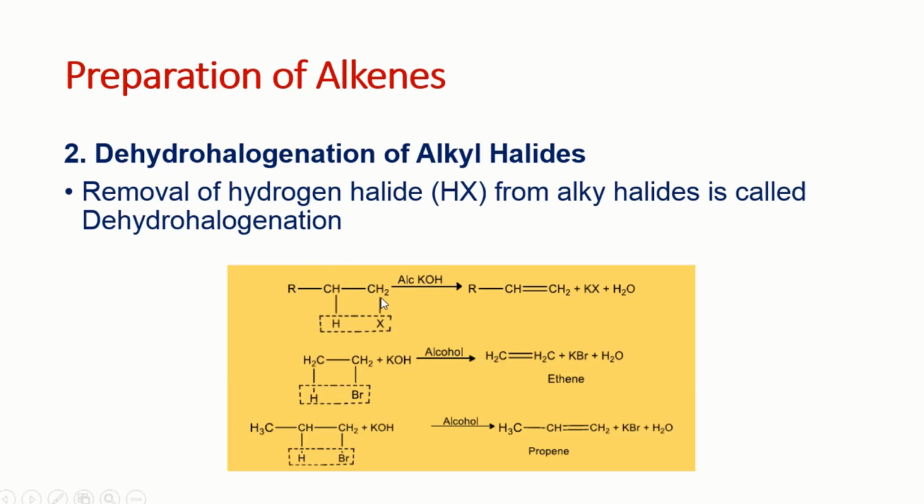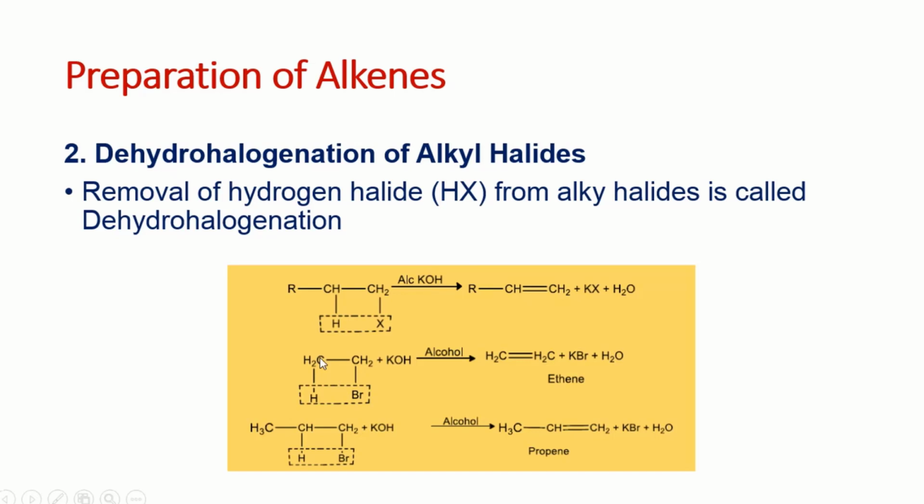In the previous slide, this was OH, but now it is X, meaning any halogen. Again, this is the alpha carbon and this is the beta carbon. So halogen with hydrogen, HX, is removed, and we get the double bond over here. This is called dehydrohalogenation. For that purpose, we use alcoholic KOH, meaning potassium hydroxide in alcohol. It will remove the hydrogen and halide, and we will get the double bond.